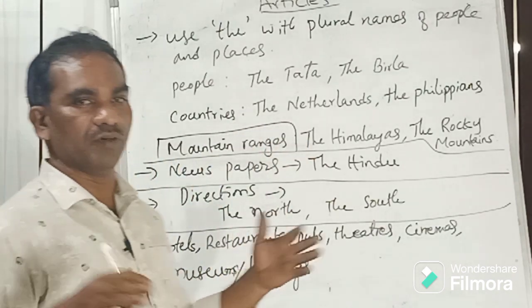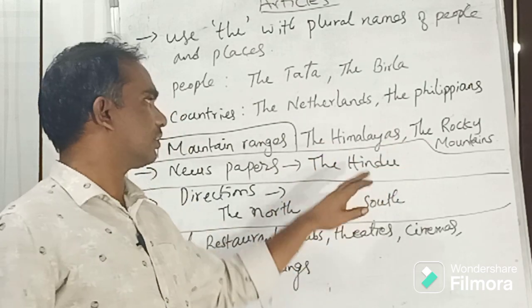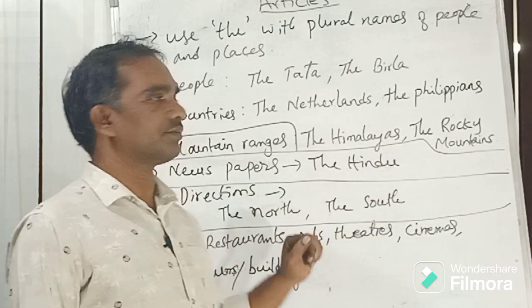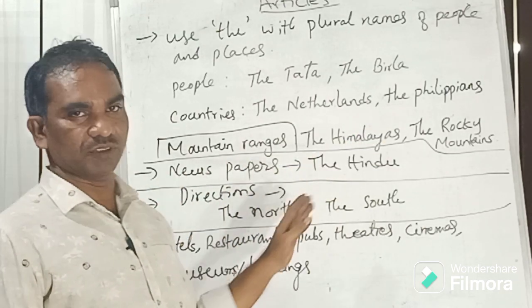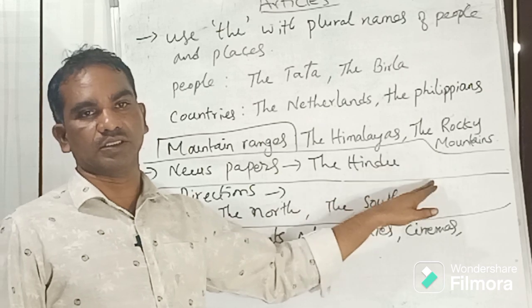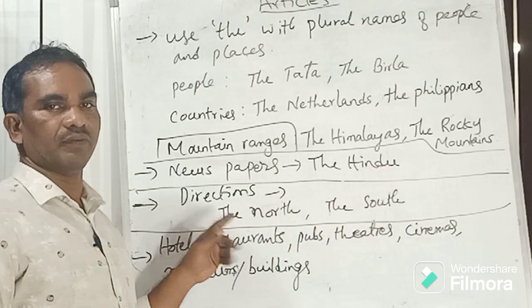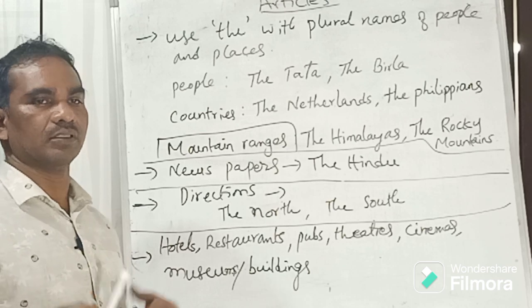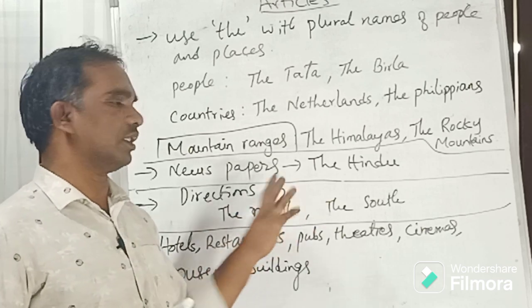In the same way, mountain ranges, a group of mountains: the Himalayas range, right? And the Rocky Mountains, so use the article the. Newspaper names: the Hindu, the Eenadu, the Sakshi, etc. Directions, when you talk about directions, the south, the east, the west, etc., use an article.